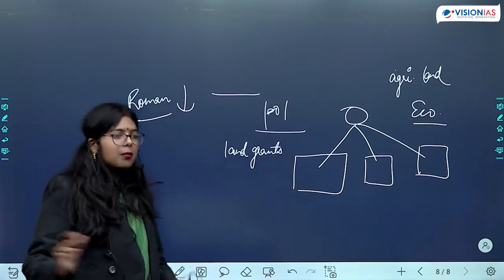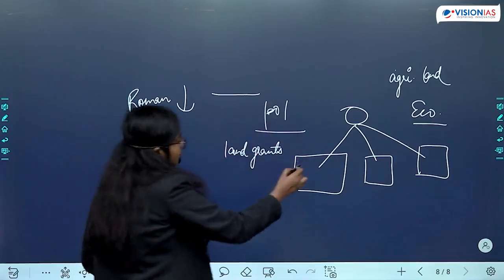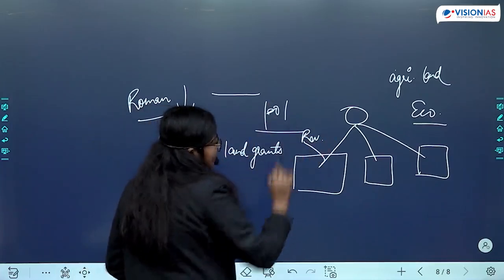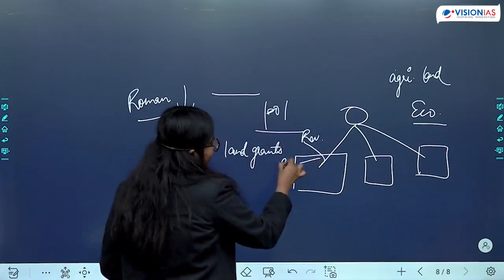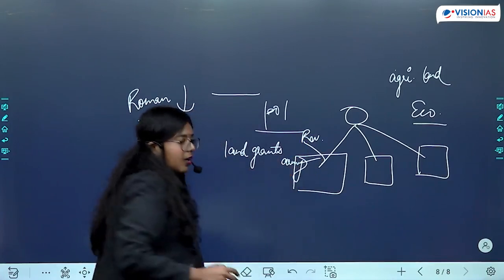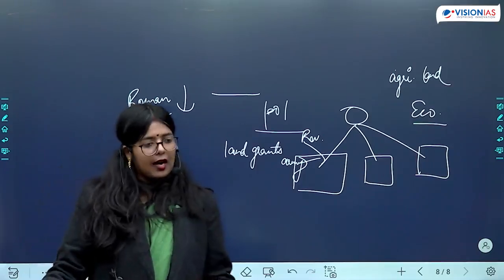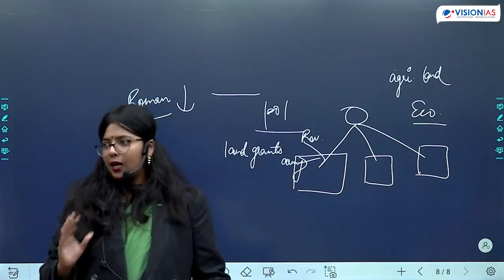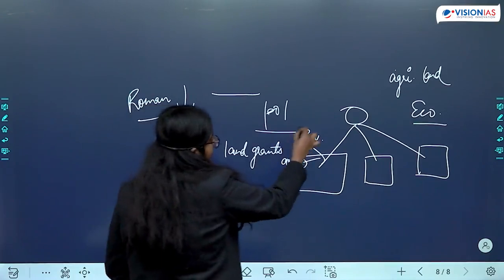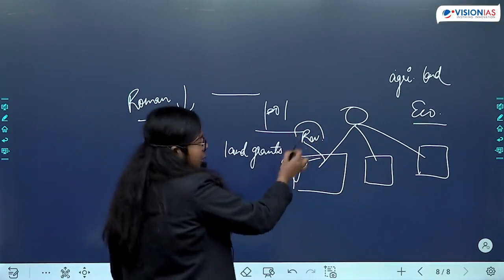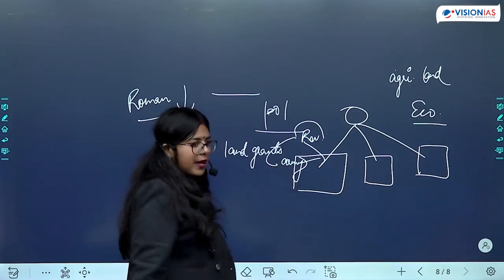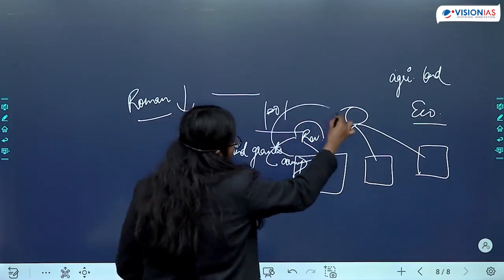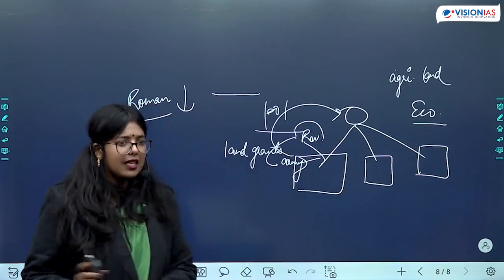I'll tell them that you have to collect revenue from this land and you have to maintain a portion of army. Whatever revenue you have collected, a portion of it you can keep as your salary, a portion of it will be spent on army, and a portion of it should be sent to the king.